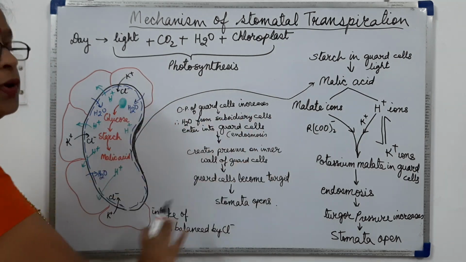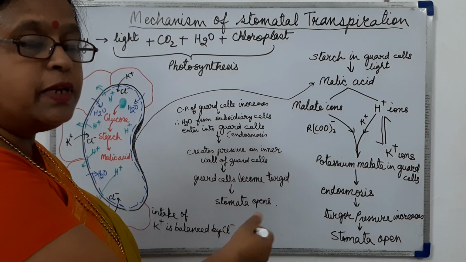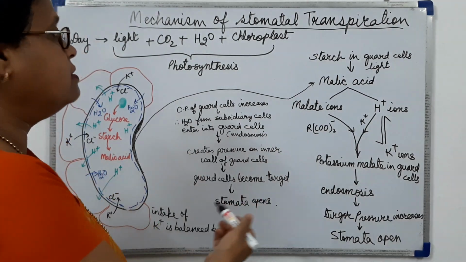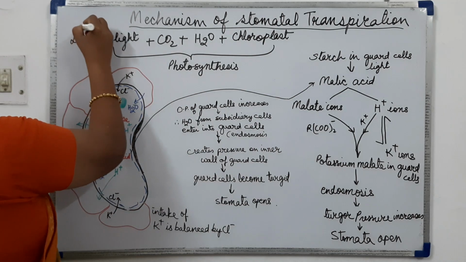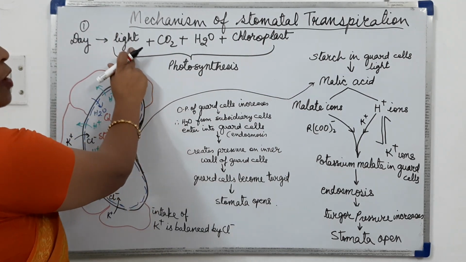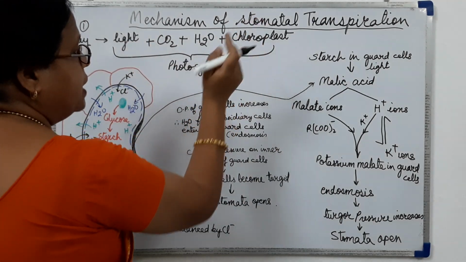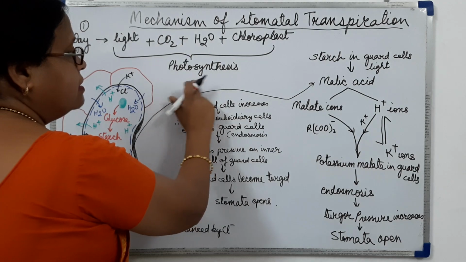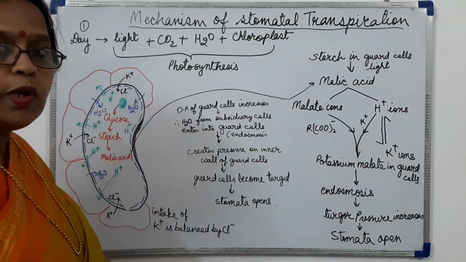Now this whole process I have written here, and I will be explaining it once again step by step. So what is the first step? That is, during daytime, in the presence of light, carbon dioxide and water, chloroplasts are synthesizing glucose in the process of photosynthesis.